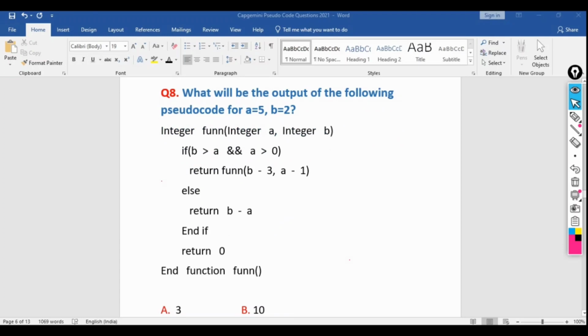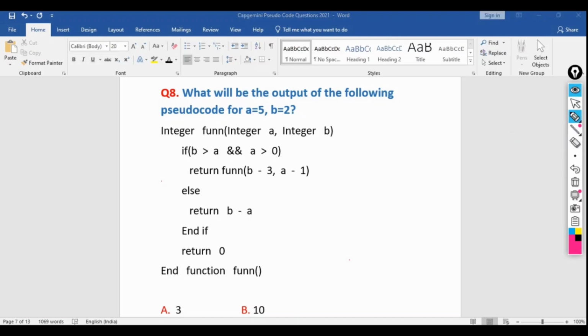What will be the output of the following pseudocode for a equal to 5 and b equal to 2? Two variables, or the arguments, we are passing into this function: integer a and integer b. Two integer arguments are there. If a greater than b.